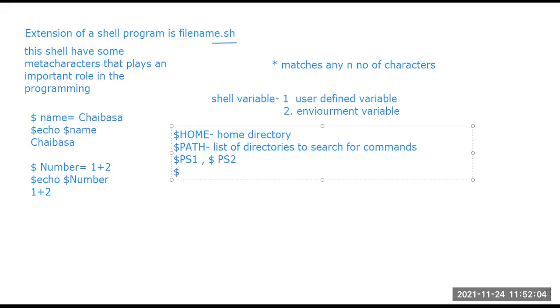We are creating a shell programming file, and we also have a shell variable. This $SHELL variable indicates the current login shell, that is, from which shell we are currently logged in. We can get the current login shell with the help of this $SHELL variable. Then there is $0, for the name of the shell script. $0 gets the name of the shell script.